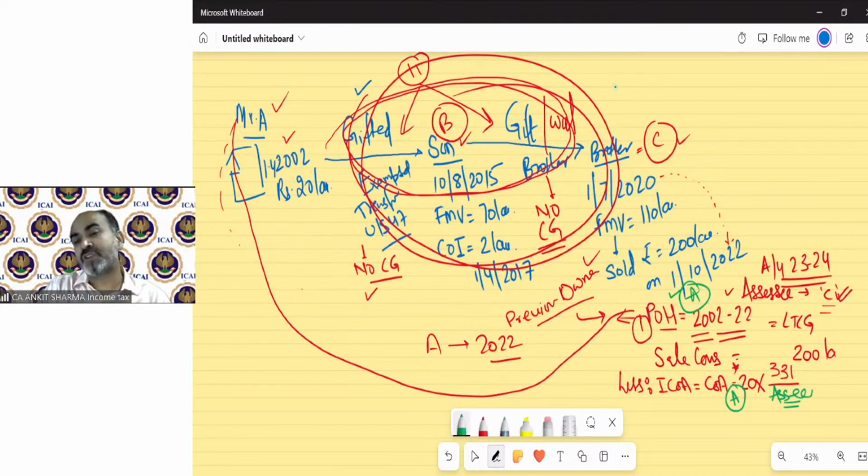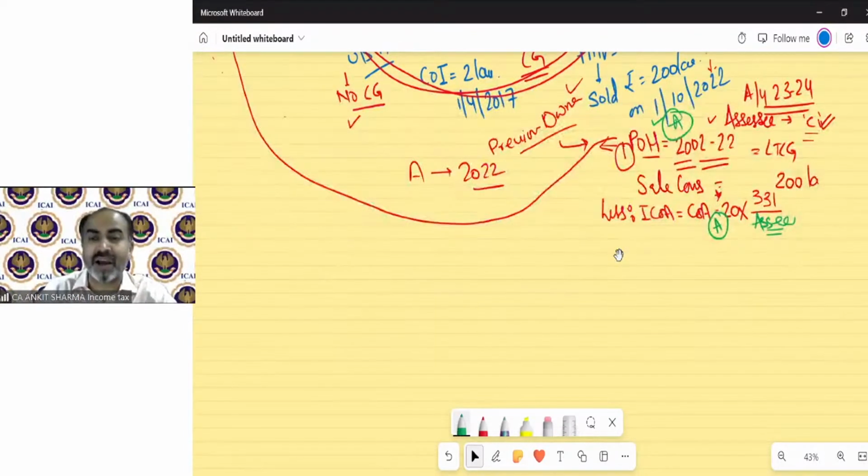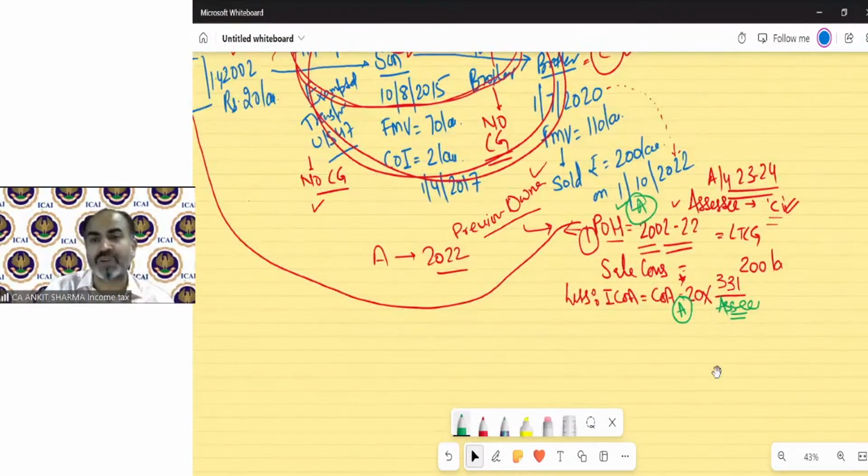For the purpose of the denominator, we should take Mr. A's index of 2002-03. But the formula says something else. It says that for the purpose of the denominator, the assessee's value should be taken. And the assessee in this question is C. So technically, as per the formula, we have to take C's value, since he received the asset in 2020. So the financial year 2020-21 index needs to be taken over here, then the value here, and we will find our capital gain.